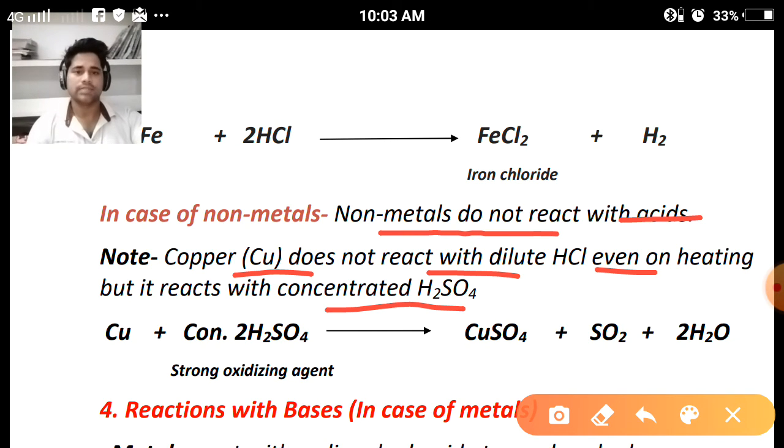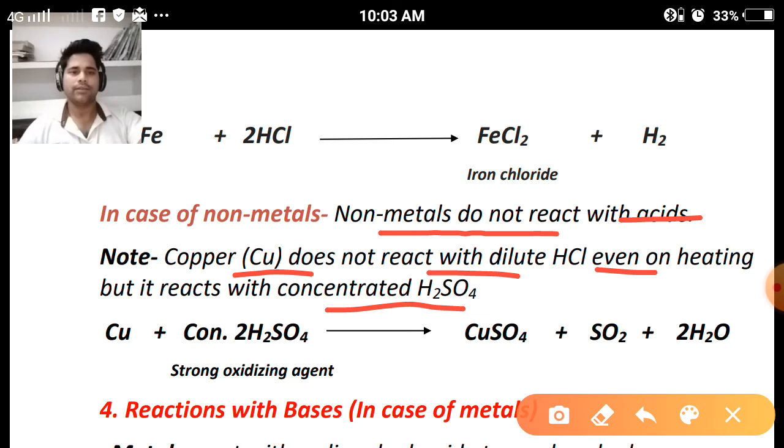In the reactivity series, which we will discuss in the fifth chemical property, displacement reaction, the metals situated above hydrogen are known as more reactive metals, and the metals situated below hydrogen are known as less reactive metals. Here copper is not able to replace hydrogen from its salt solution.